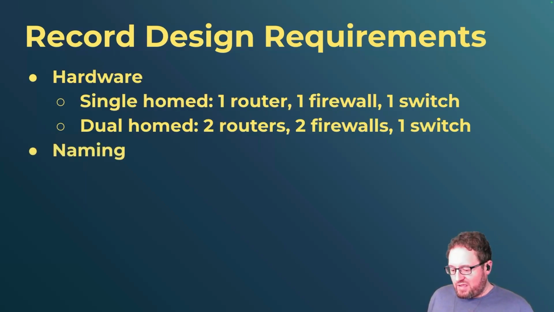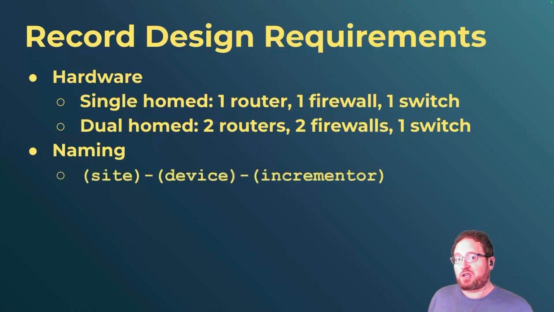Well, one of the hot topics in networking and infrastructure in general is how are you going to name things? How are we going to keep those consistent? So as part of the generator logic, we're going to use a short name for the site, hyphen, the device type, hyphen, an incrementer, just 1, 2, 3, whatever number of those devices at that site.